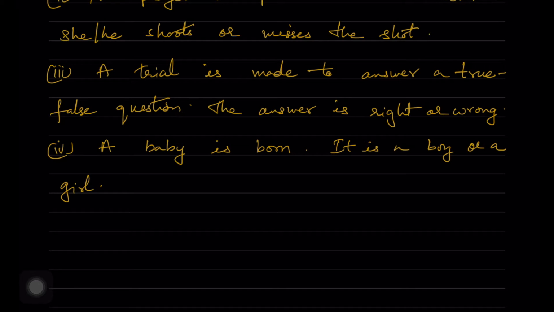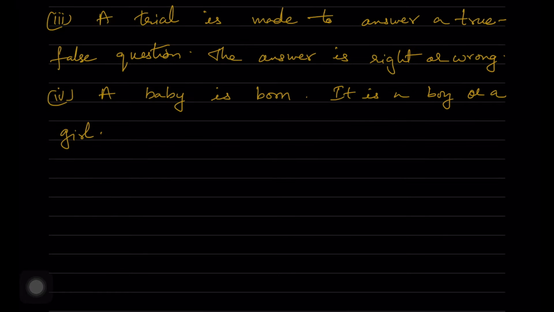Here the third and the fourth: a trial is made to answer a true or false question. Whenever you answer such a question, you write either true or false, so only 2 answers, and both have equal chances of occurring. In the fourth one, a baby is born, a boy or a girl.